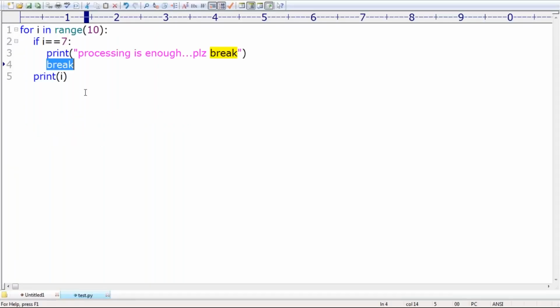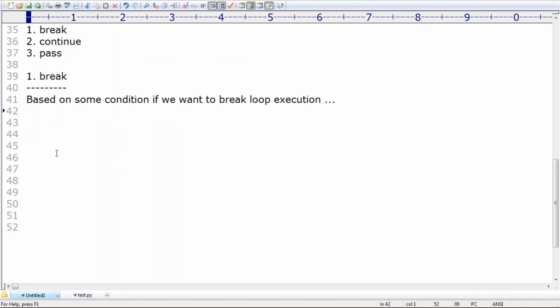Now a bit more realistic example. Assume I have a shopping cart, the best example to understand. In the shopping cart my items are there: 10 rupees, 20 rupees, 30 rupees, and after that some 600 rupees, some 70, 80, 90, like this. I require to process all these things.